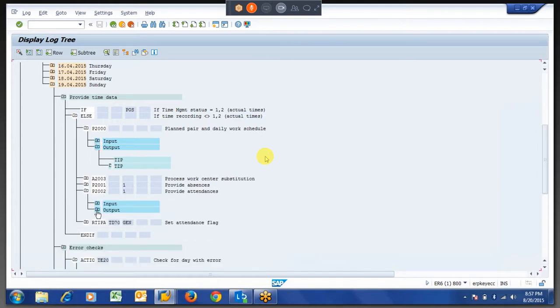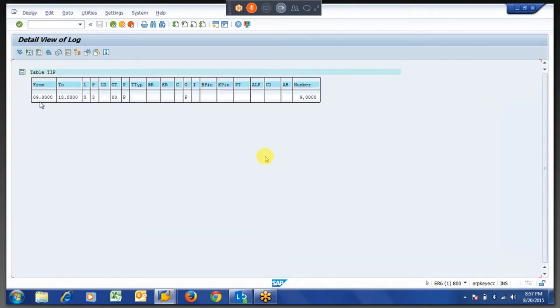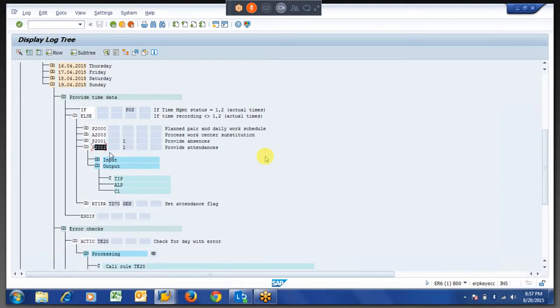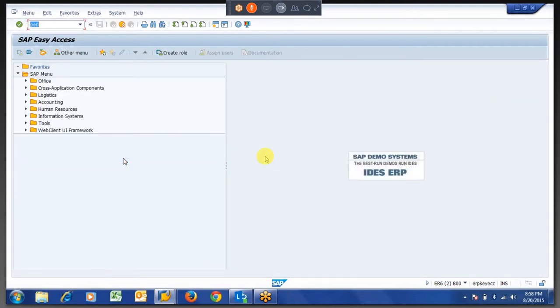Because there is an attendance entered here, whatever data we entered there was forming out. We are working on only this function as of now, because we are maintaining an attendance for the employee on a Sunday.